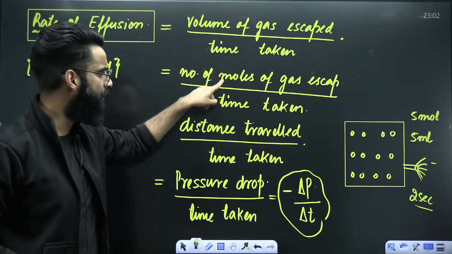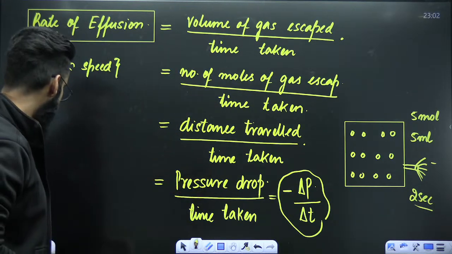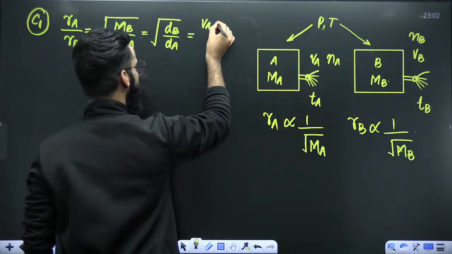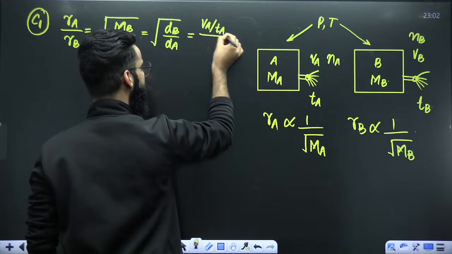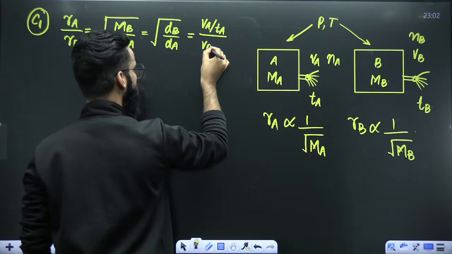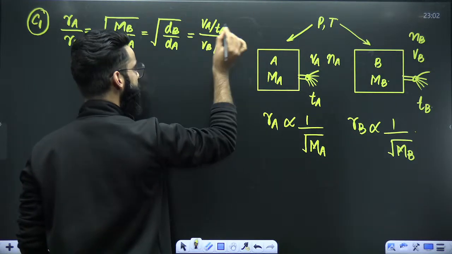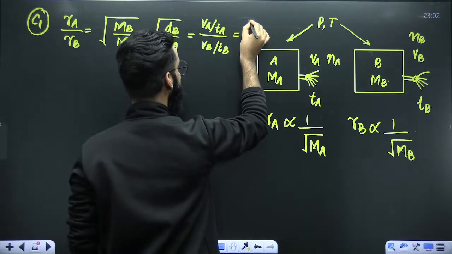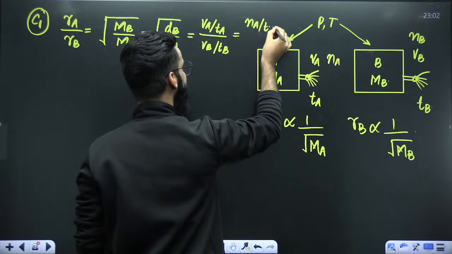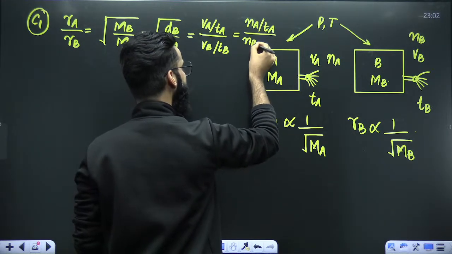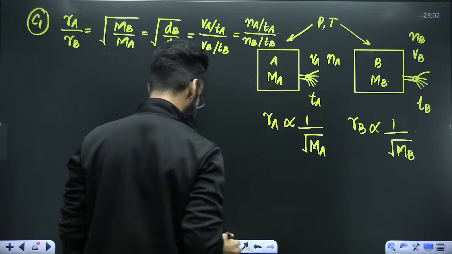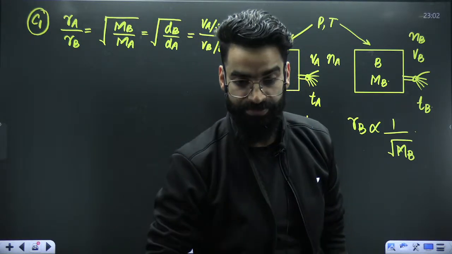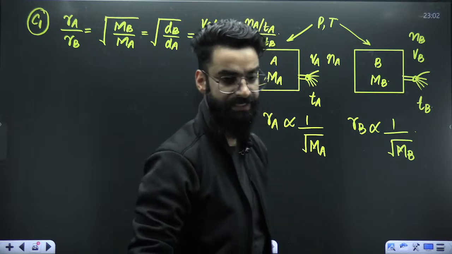We have defined rate of effusion in different ways. I'll say rate of effusion of A is going to be volume of A coming out of the container divided by time taken by A. Similarly, rate of effusion of B is going to be volume of B coming out of the container in time TB. Same thing you can represent in terms of moles as well. Rate of effusion of A divided by rate of effusion of B is moles of A divided by time taken by A, divided by moles of B divided by time taken by B. So this is one very important result which we will frequently use to solve the questions. I hope it's clear to everyone.